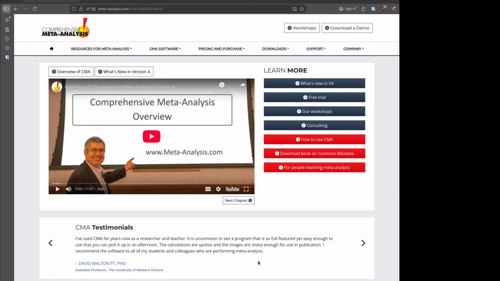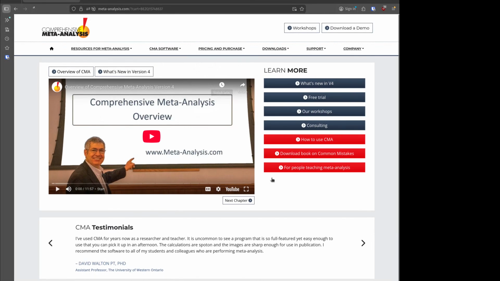Okay, so the last one we have on our list here is comprehensive meta-analysis. Now, back in the day, this is actually what I started doing meta-analysis with. I learned how to do meta-analysis with comprehensive meta-analysis. It is an awesome program. There are a lot of advantages to it. But in my opinion, as of the last time I used it, there are also some disadvantages to it.